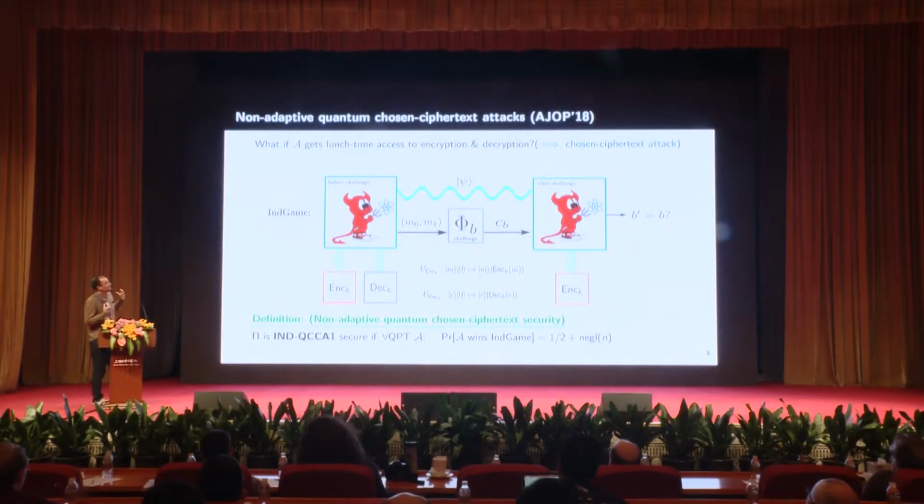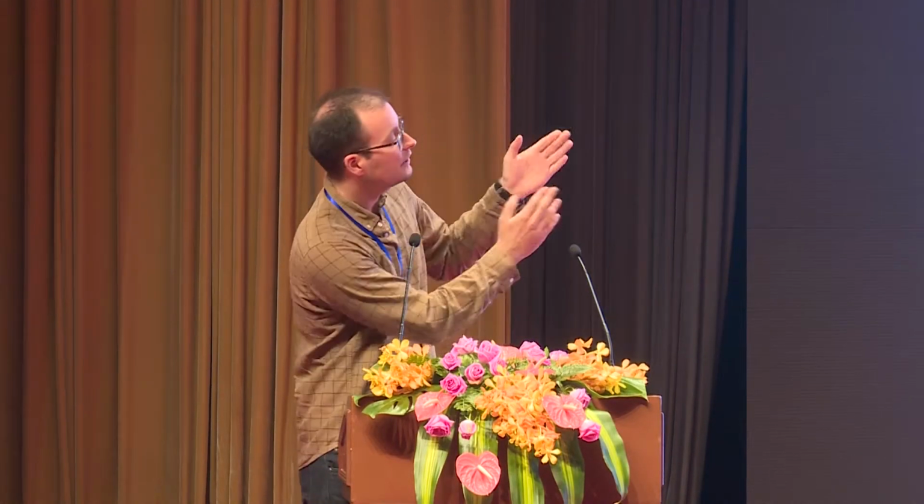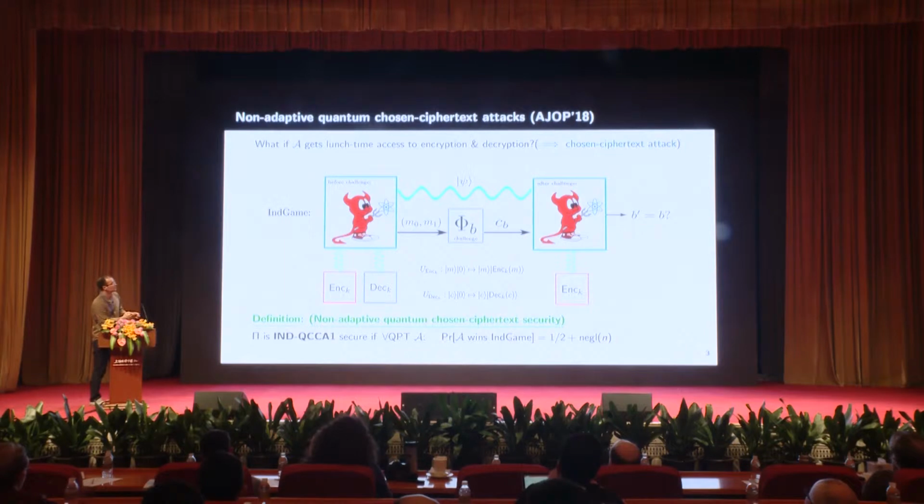Okay? So as you might have noticed, there's decryption access only prior to the challenge. And this is just because we're considering the weakest security notion that considers decryption access. And we just say, okay, we'll just look at decryption access prior to the challenge. We don't need adaptive queries where the adversary actually sees the challenge ciphertext and can then also decrypt. So we don't look at this model. We consider non-adaptive quantum chosen ciphertext attacks where decryption access is limited to the pre-challenge phase only.